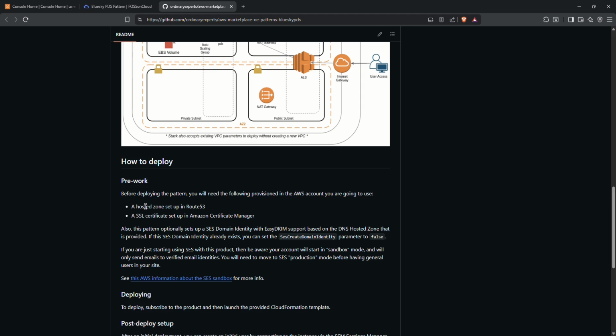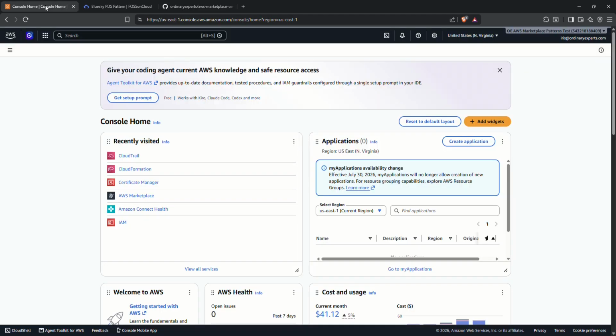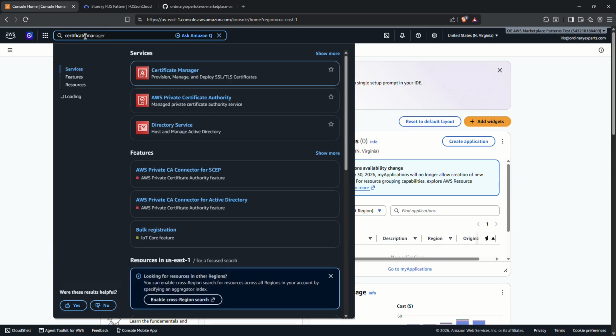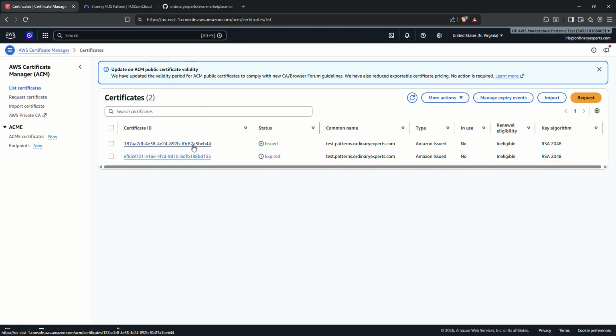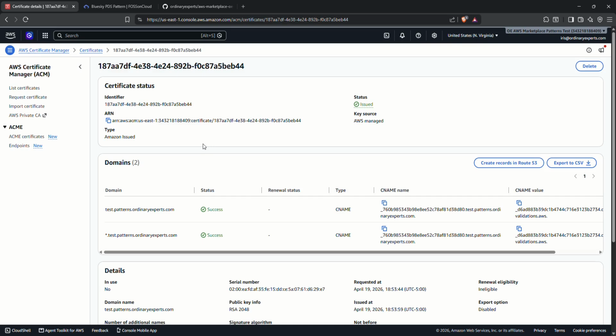Before you deploy, there are two things you'll need to have in place: the hosted zone name and an SSL certificate set up in Amazon Certificate Manager. To do this, go to AWS console and search for Certificate Manager. We already have one here, but if you need to create a new one, you can request it and just enter the hosted zone name. Once it's created, you'll want to copy this ARN value and take note of your domain name.